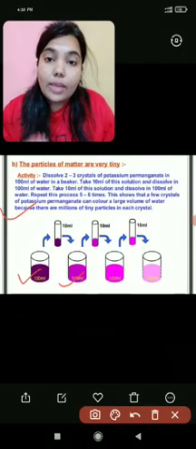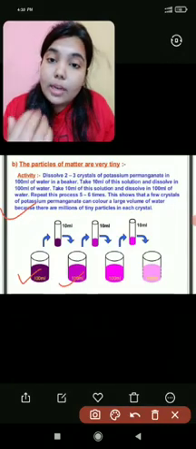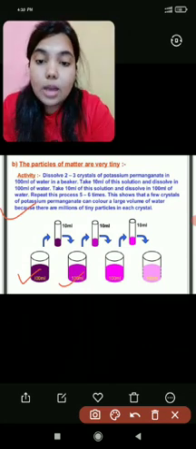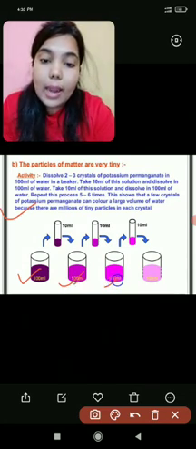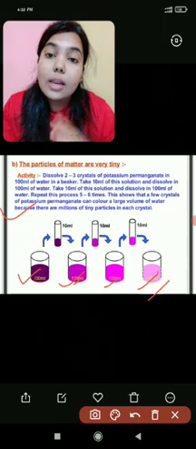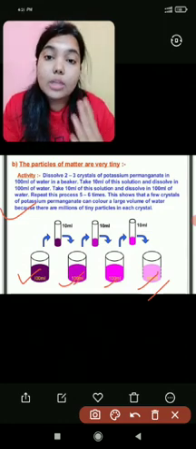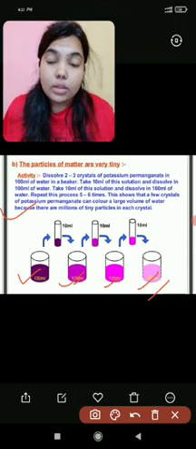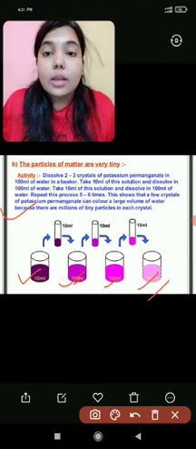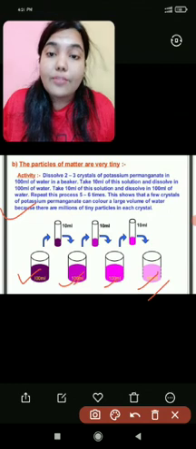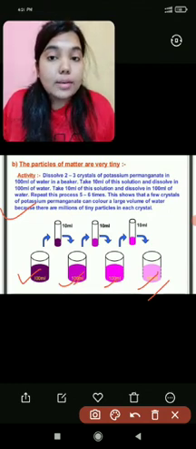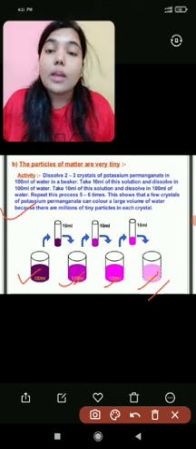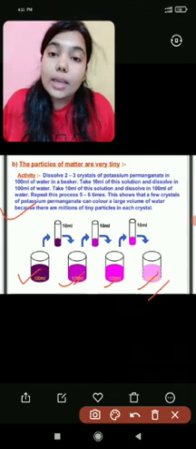It definitely goes a little fainter: you can see that it is dark pink, then lighter, and further on lighter still, but the color will hold. So it implies that the particles of matter are very tiny, very small in nature. That is why the particles of matter cannot be seen by our naked eye.